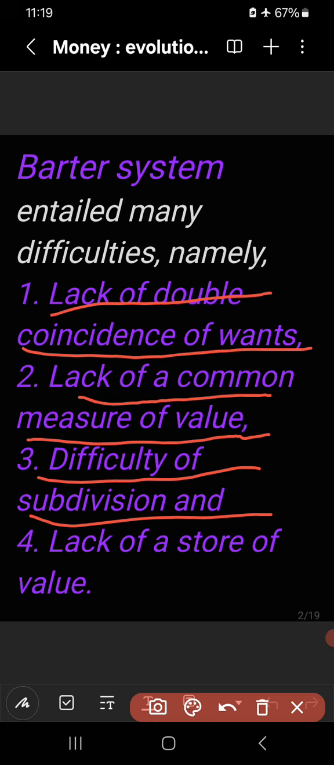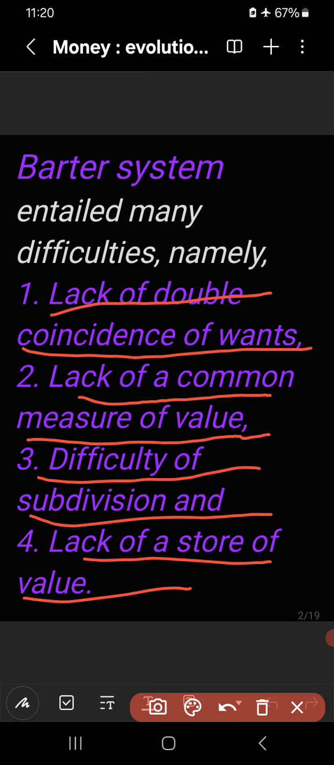Then another difficulty was lack of store of value. Number four was lack of store of value. There was no store of value. People could not store goods or commodities for the future because they were perishable. They deteriorate in their value. But now it is very easy to store the value of different commodities in terms of money.